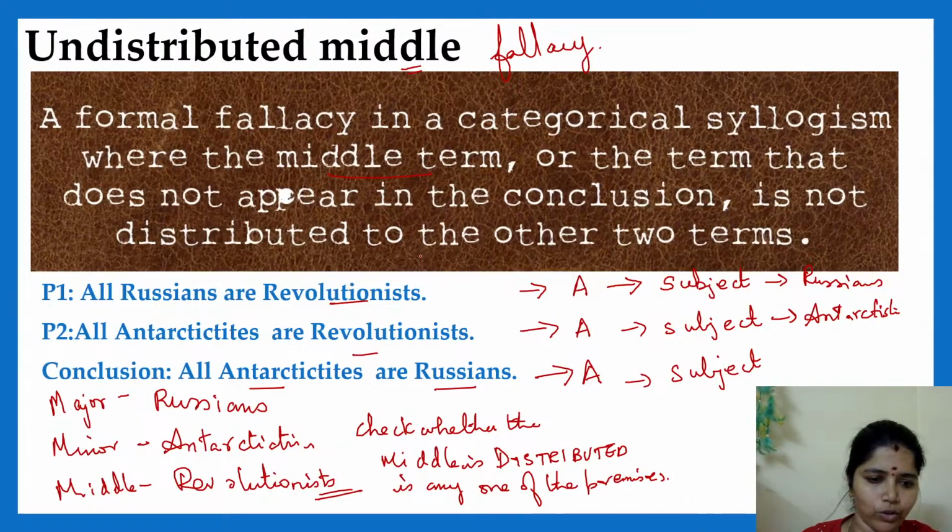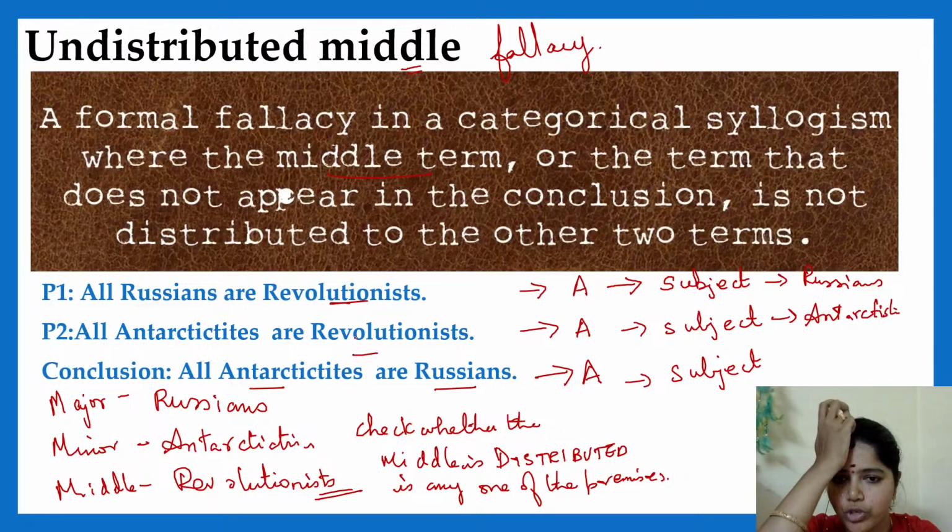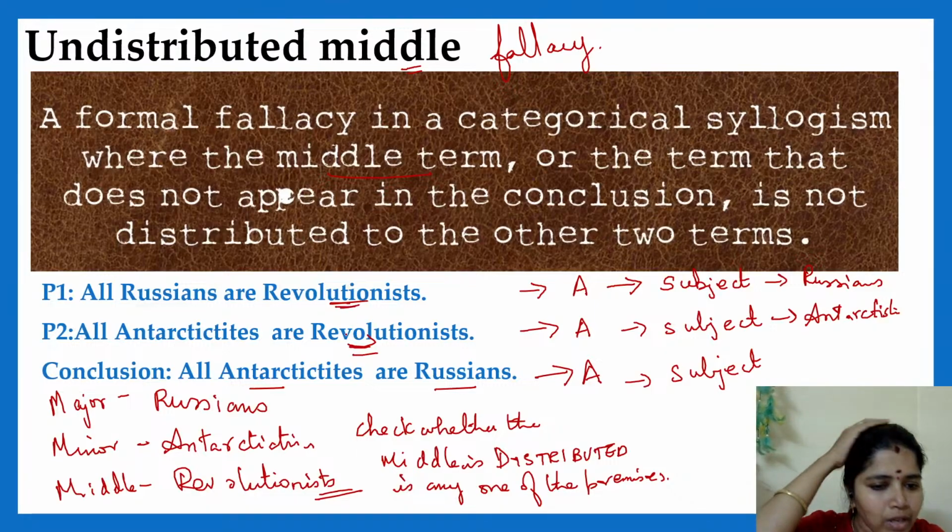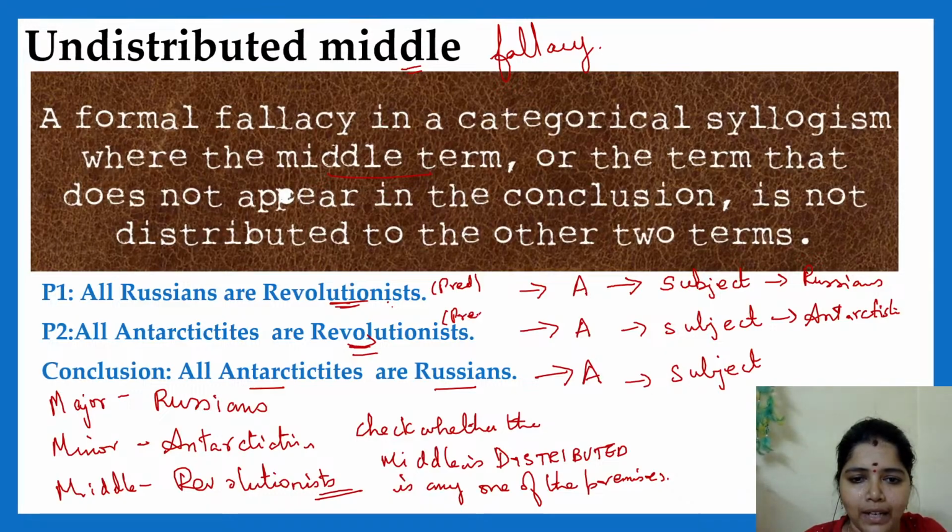How did you check the middle term? The middle term has to be in both the premises. See, in both the premises we have revolutionist as the middle term. So you have to check whether this term is being distributed. Here it is predicate. Here also it is in the place of predicate. But see that in this sentence the subject is distributed, and here in this sentence the subject is distributed. That is how we found out.